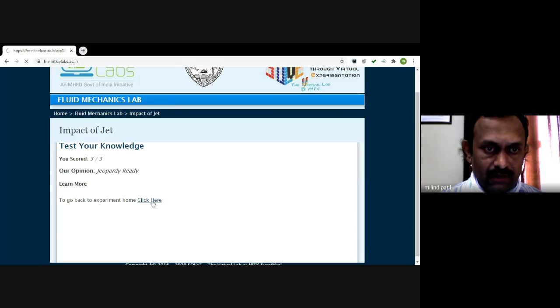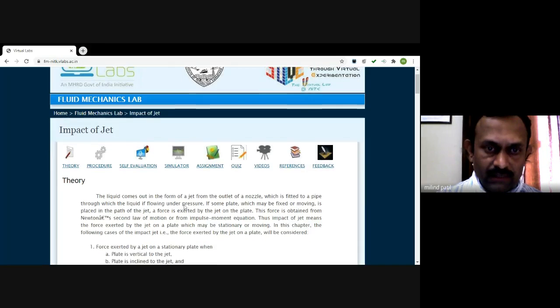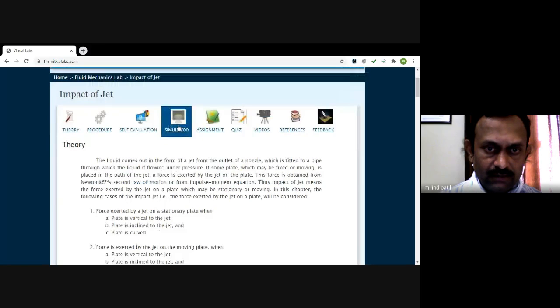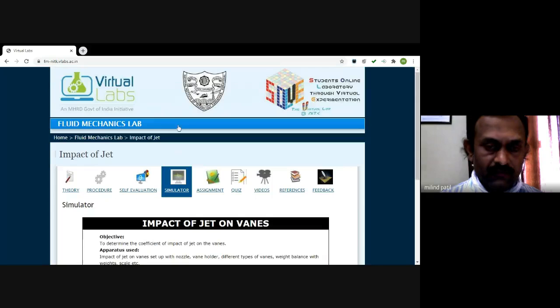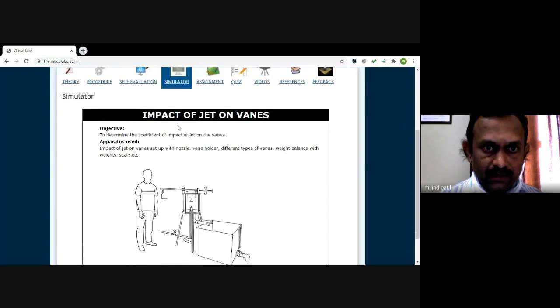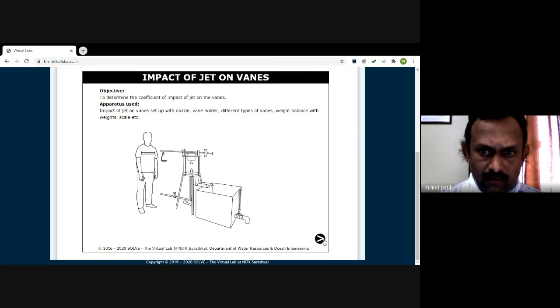So let's come back to our experimental setup. Now we will actually perform this practical. Let us perform this using this simulator provided by the MHRD Government Initiative and NITK. I am really thankful to them for such a fantastic simulation. This is our objective, to determine the coefficient of impact of jet on the vanes. The apparatus we are using here consists of a nozzle, the vane holder, the different types of vanes, a weight balance, and the measuring water tank. So these are all. Let's go to the next stage.